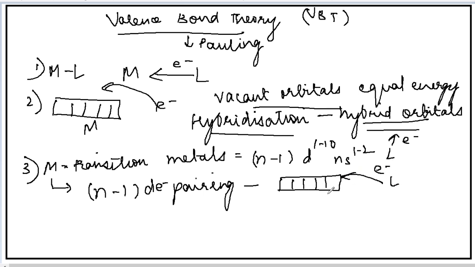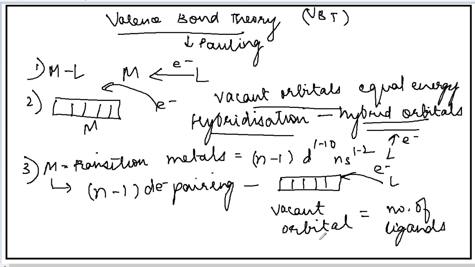And these vacant orbitals will be equal to the number of ligands which are present. If the ligands are 4, there should be 4 vacant orbitals. If the ligands are 6, there should be 6 vacant orbitals. So the electrons will undergo pairing in order to provide the vacant orbitals, and these vacant orbitals should be equal to the number of ligands present. As a result, the electrons will be donated by the ligand and a metal ligand bond will be formed. This is the third point of the valence bond theory.